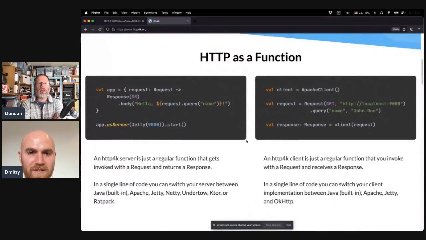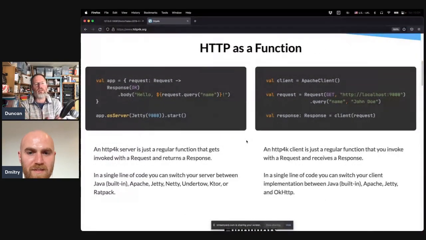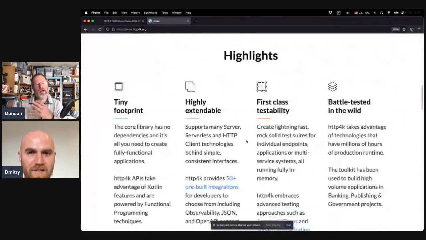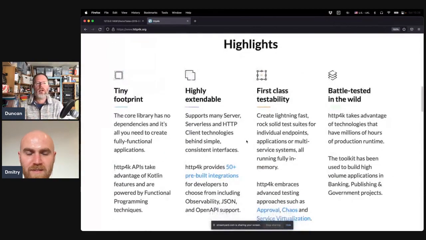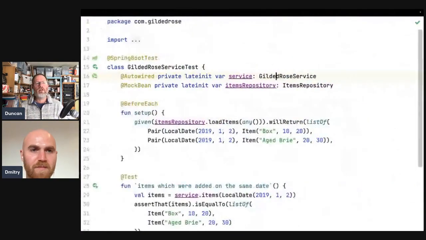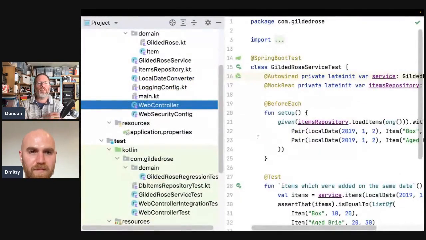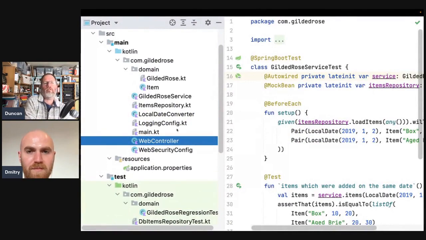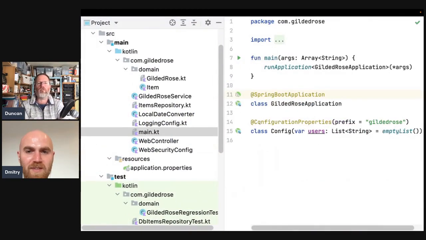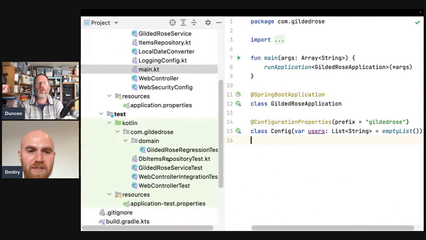It would be interesting to see how this thing turned out, comparing the HTTP4K version. And luckily, because we knew we were doing this, I think you have some sort of HTTP4K version of this app.